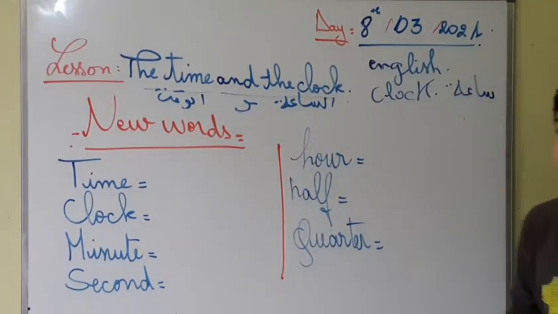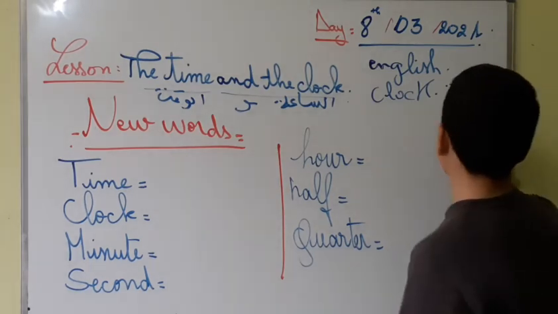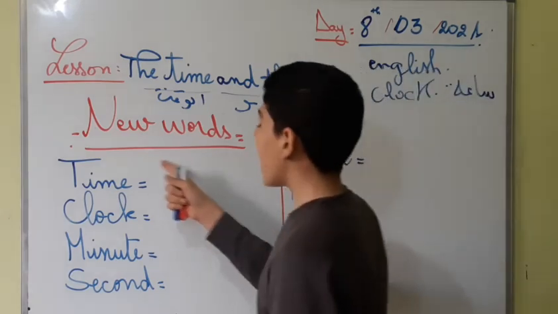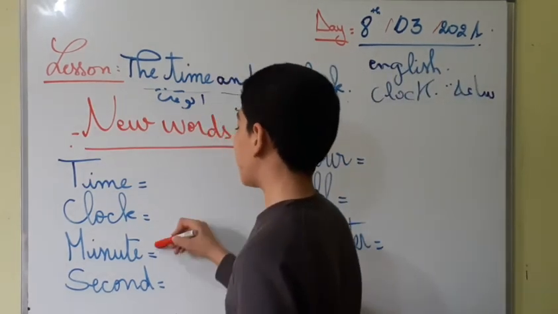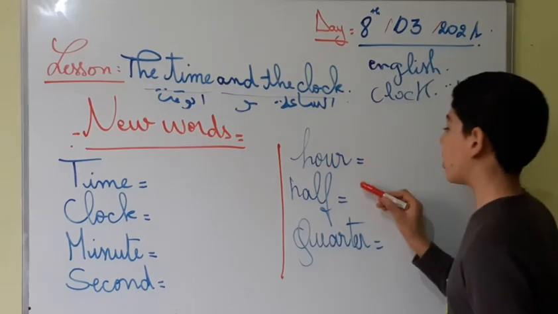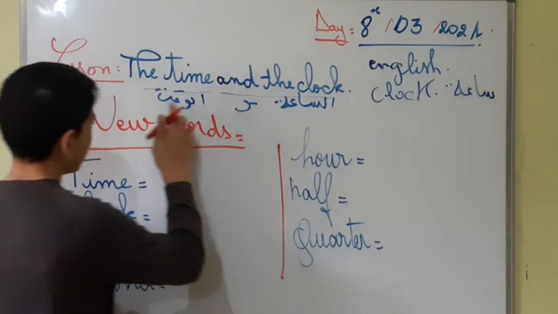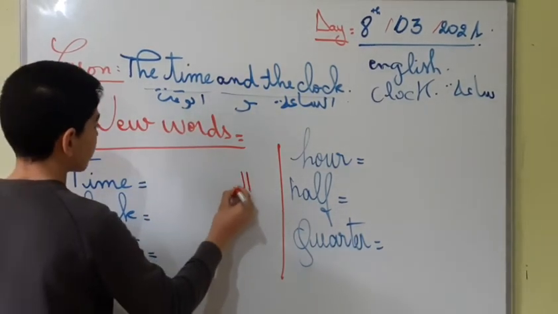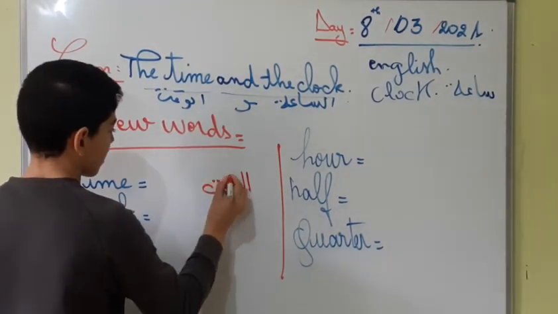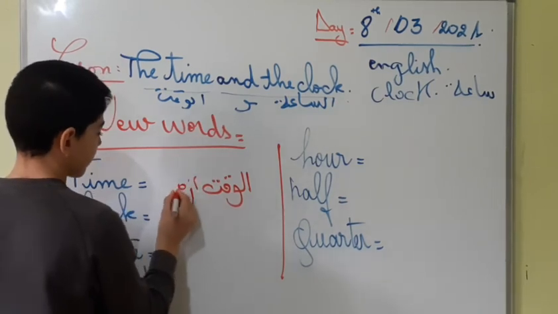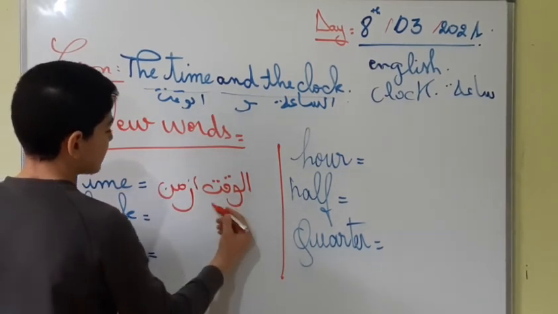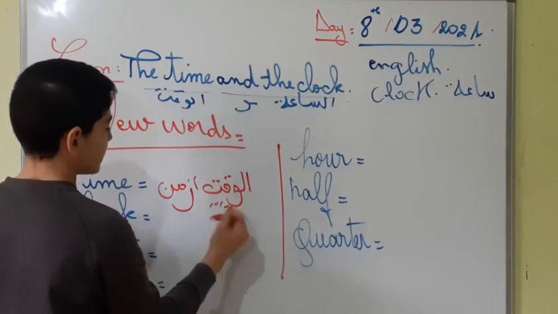So, my dear students, of course, in this lesson you have so many new words. So now I'm going to give you 7 or I don't know, new words you don't know. I give you these words and I give them to you in Arabic. So we have time, clock, minute, second, hour, half, and quarter. So we begin with the first, time. Look here, time, الوقت. Or you can say زمن.